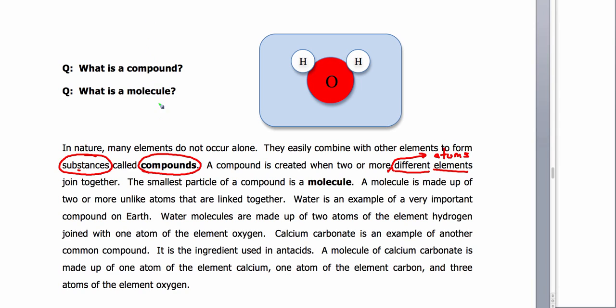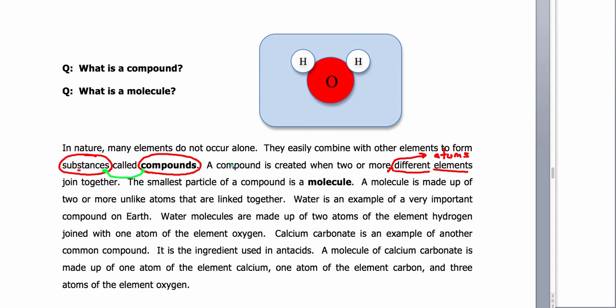So what are substances, and ultimately what are compounds? Well, compounds are substances. Substances are matter. Compounds are substances where elements have joined together to create a different kind of particle.